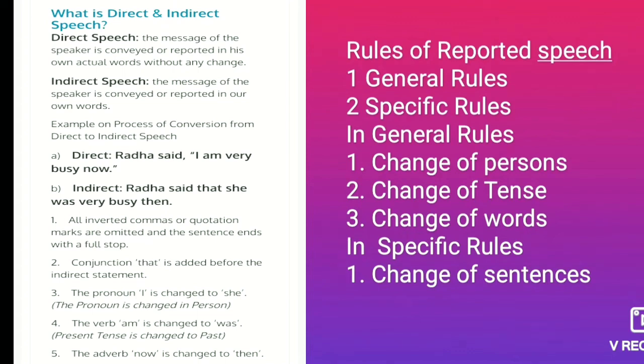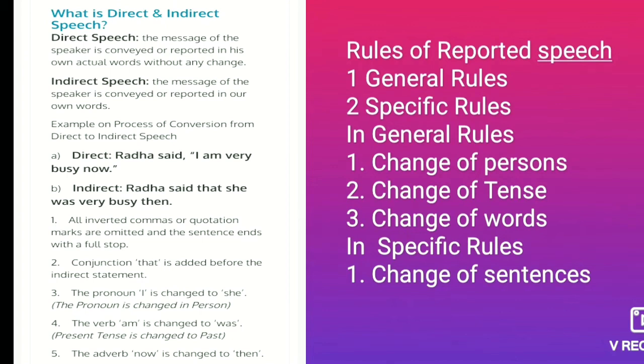So whenever we change the reported speech from direct speech to indirect speech, we have to remember five steps. First, we have to remove all the commas, quotation marks and the full stop. Second, we have to add the conjunction "that," which is also added here. Third, we have to change the person "I" into "she," that is, the first person is changed according to Radha, that's why "she" is written here. Fourth, the tense "am" will be changed into "was," and the fifth, the adverb "now" is changed into "then."